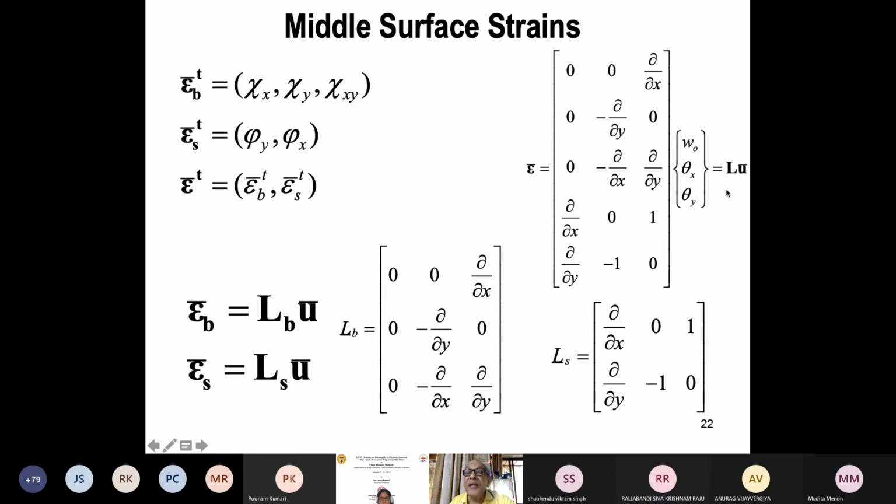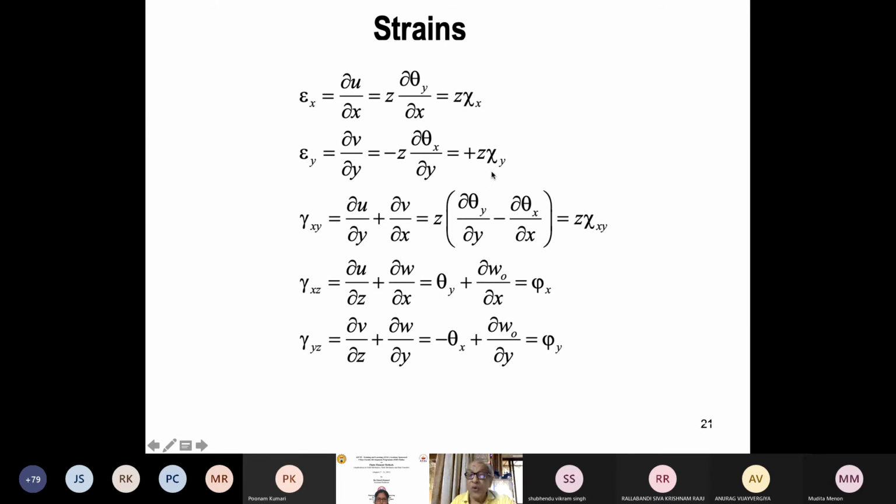And that we always define like L U. L is the operator, which is given in the Zienkiewicz book. I'm sure yesterday you must have learnt it. Otherwise, you tell me, I can also cover this a little later whenever you have time. So this is L, the operator matrix, the derivative matrix, multiplied by the mid-surface displacement. There are three quantities, U bar.